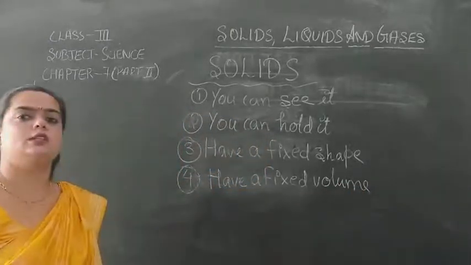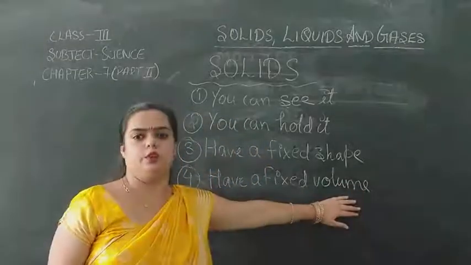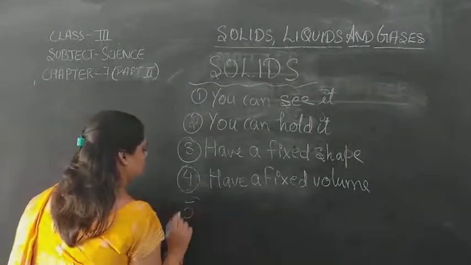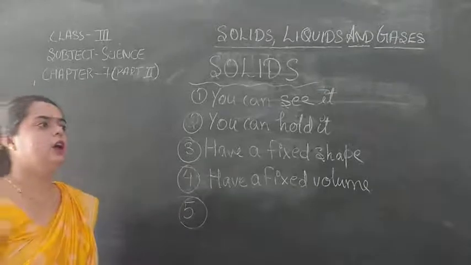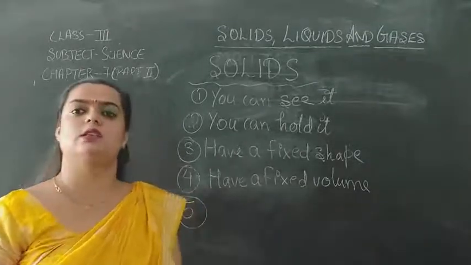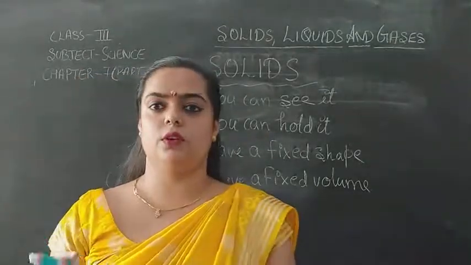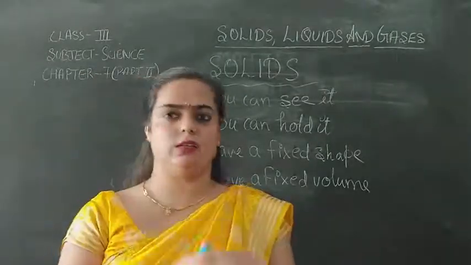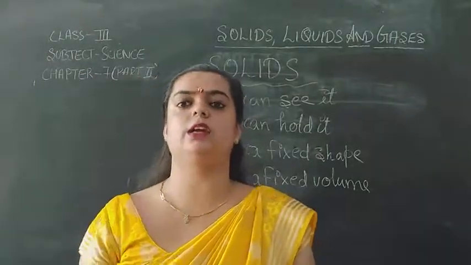Okay? Solids have fixed volume. And last one, see, I told you that solids are made up of molecules, right? Because solid is a matter and matter is made up of molecules, right?